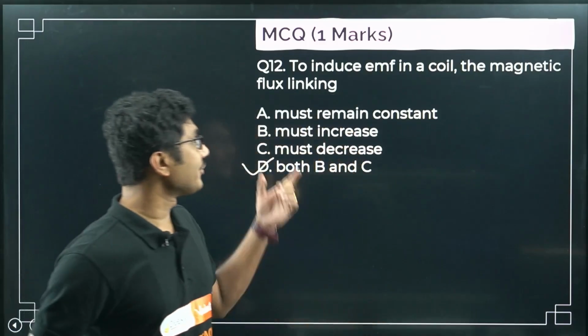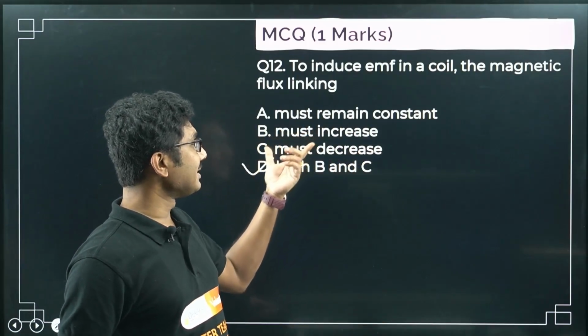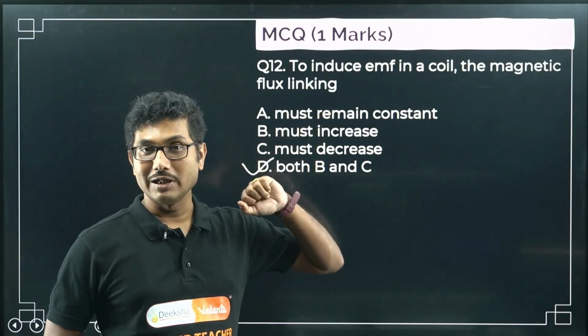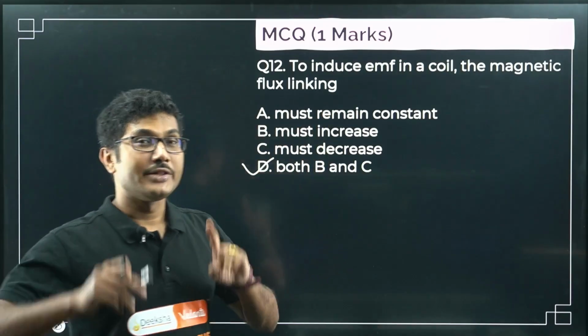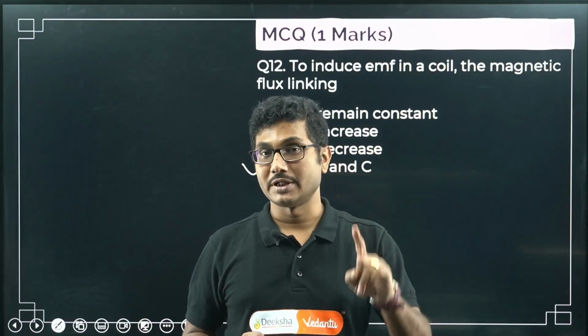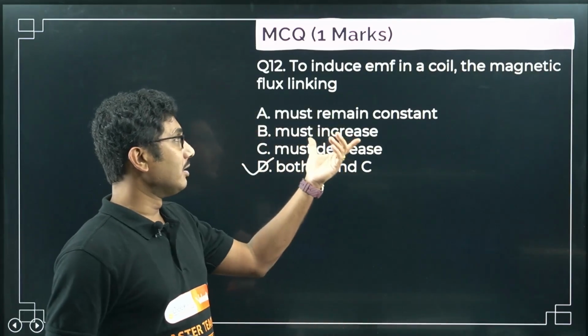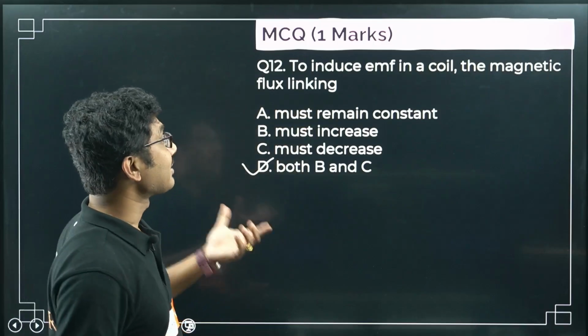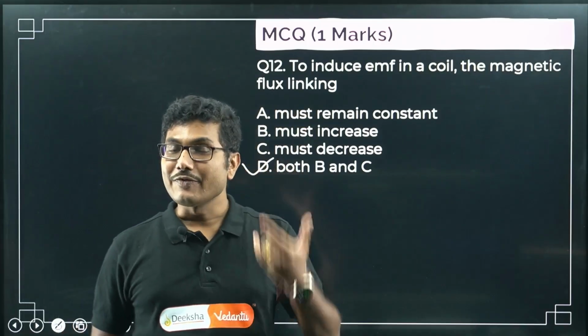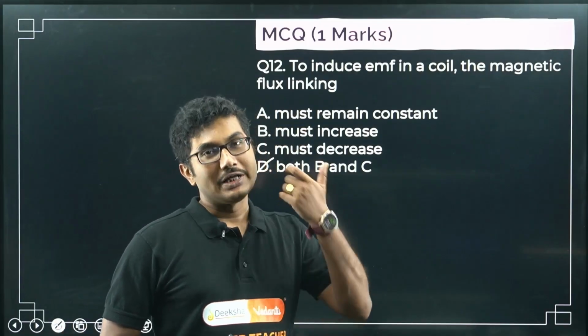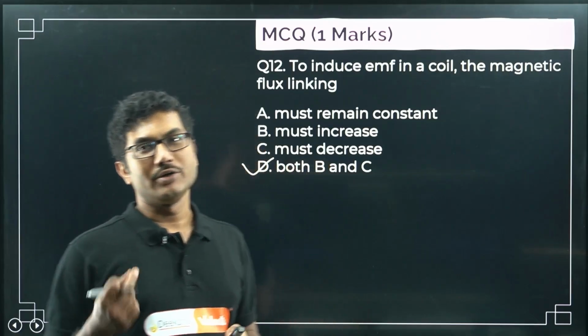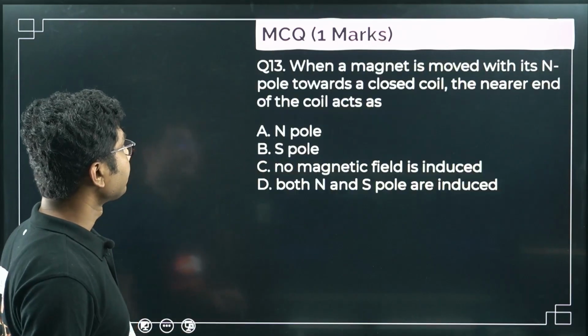This is a very tricky question. You might see must increase, must decrease, so maybe it will only remain constant. If it is remaining constant, there will be no induced EMF in the circuit. You have to remember that in case of constant linkage of flux, if the flux does not change, d phi is 0. If d phi is 0, in that case there will be no induced EMF.